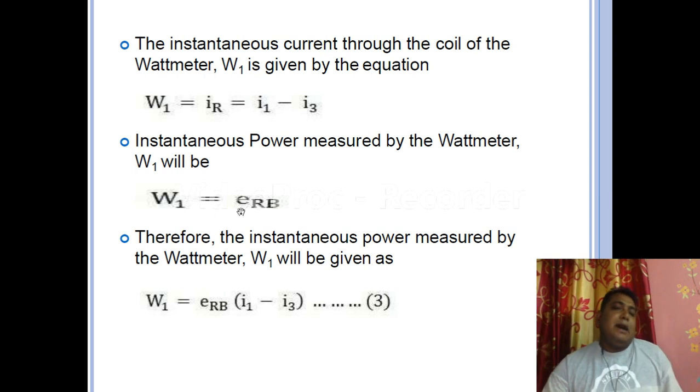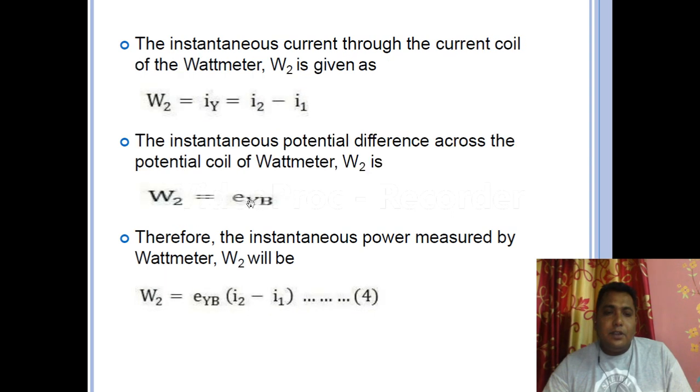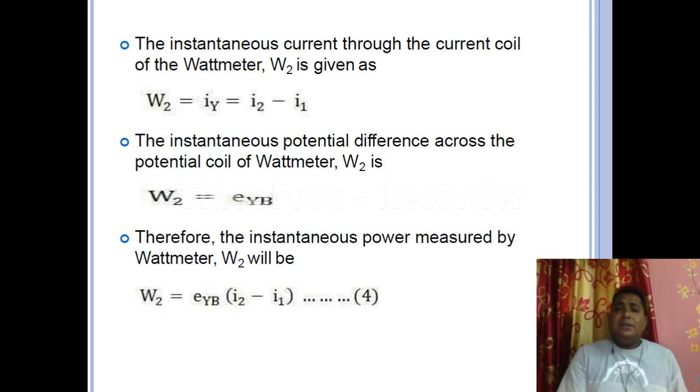So what is the power? Power is the voltage into current. So that line voltage into the current. What is the current? Current is the Iy. So what is Iy? Iy is I2 minus I1. So the power is given by W2 is equal to EYB into (I2 minus I1). Like previously we have done, here also we can do that.